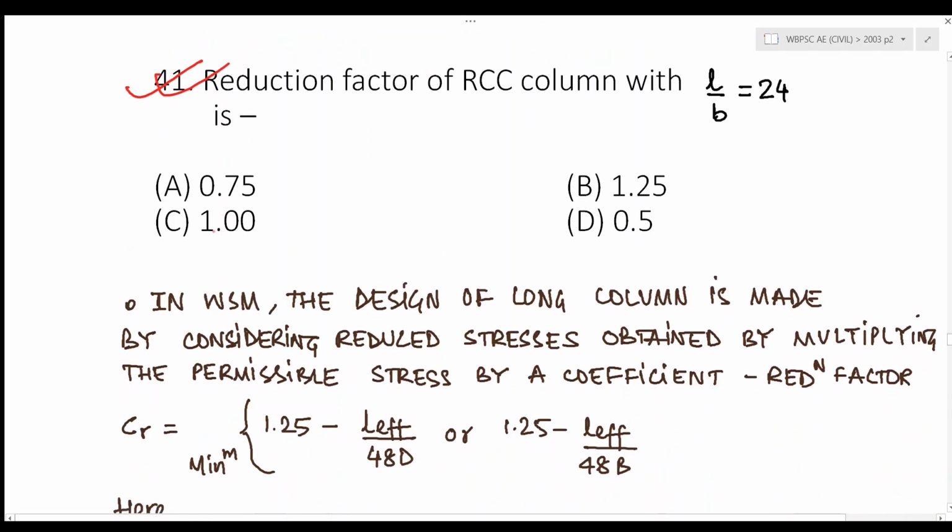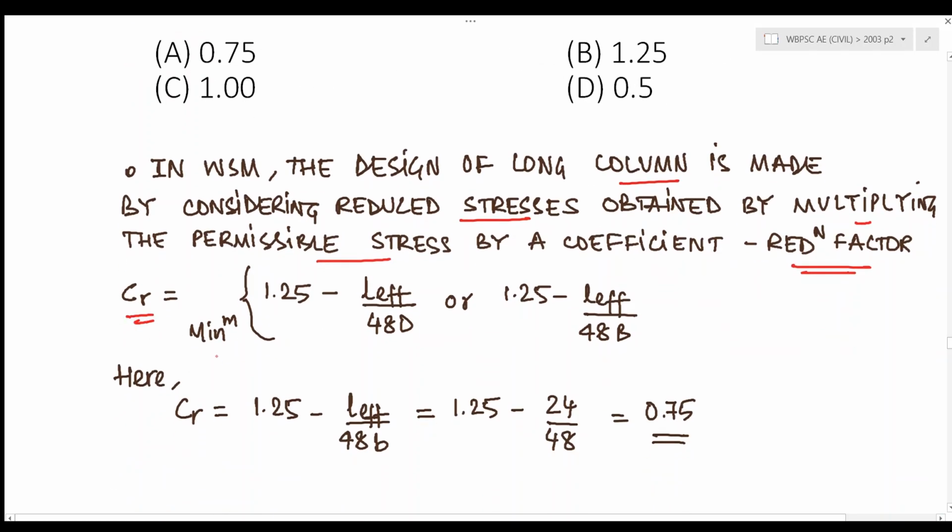Now, in working stress method, the design of long column is made by considering reduced stresses obtained by multiplying the permissible stress by a coefficient known as reduction factor. And the reduction factor is given by the minimum of 1.25 minus L effective by 48D or 1.25 minus L effective by 48B, where B and D are the dimensions of column, right?